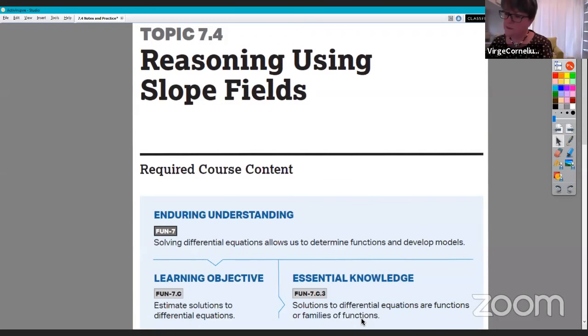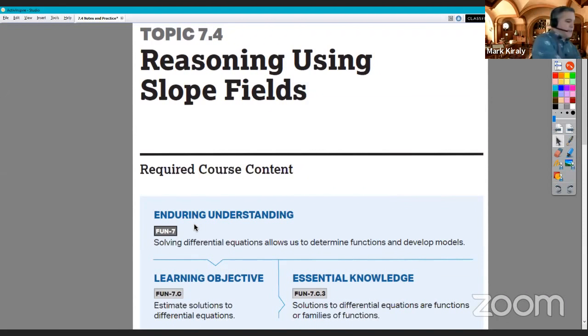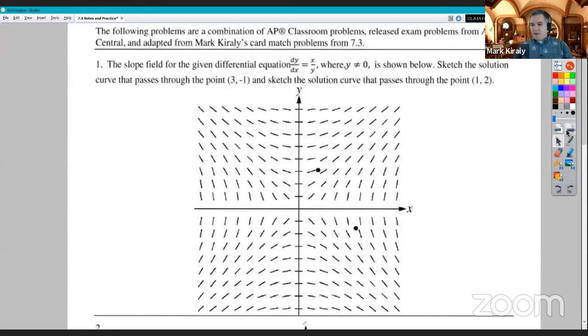Okay. So here's what the course and exam description says as far as what we're doing today. And it's solving differential equations allows us to determine functions and develop models. And we're looking specifically at solutions to differential equations, are functions or family of functions. So keep that in mind as we look at our first problem. This handout, like everything else that we've been doing, will be available in that Dropbox after the lesson. And we actually have an answer key for this one that we will put up tomorrow. We're going to make you do a little work first.